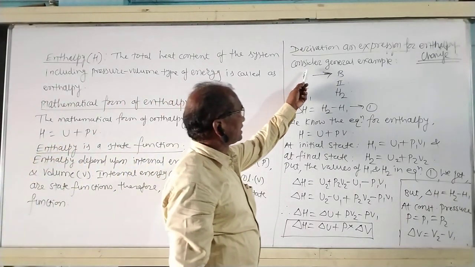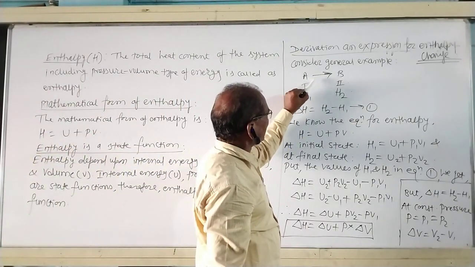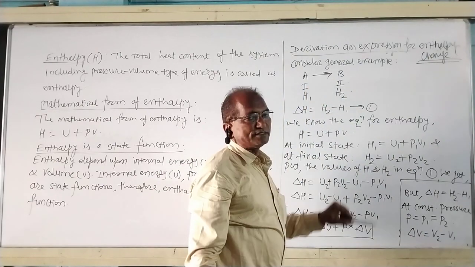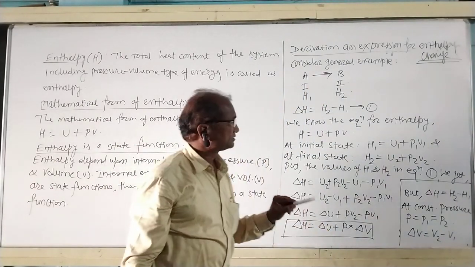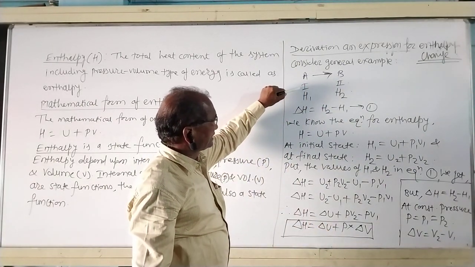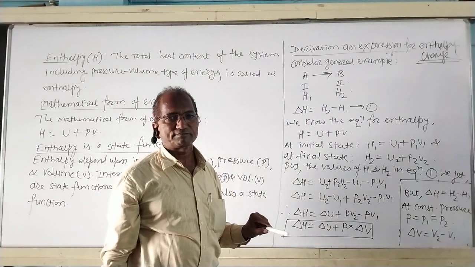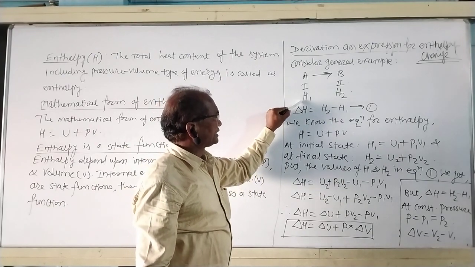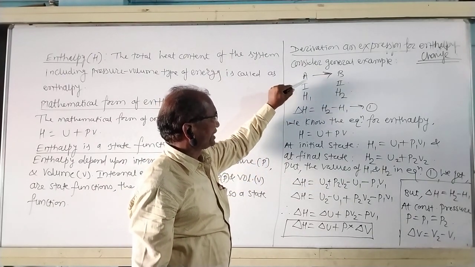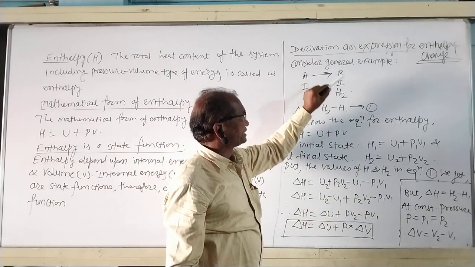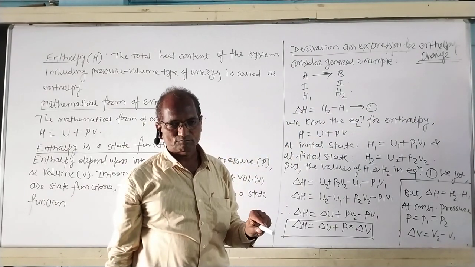Consider the general example A is converted into B. A is the initial state and B is the final state. H1 is the enthalpy of initial state and H2 is the enthalpy of final state.